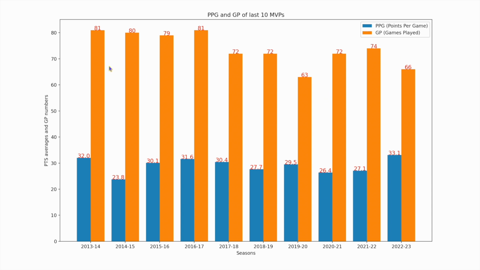Just for context, there are a total of 82 games in a regular season that a player can play. You can see that for the past 10 years, the number of games the MVP of the season has played is decreasing, and it's as low as 66 for the most recent season. And the number of points per game is actually more. The recent MVP has more points per game than all the previous nine MVPs.